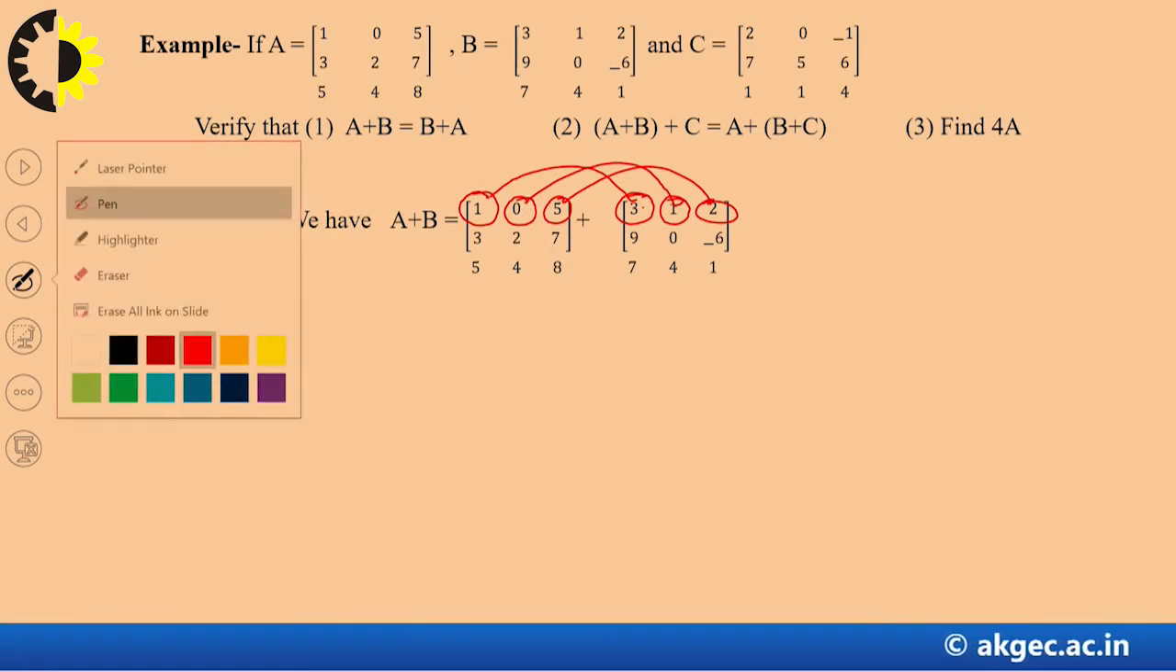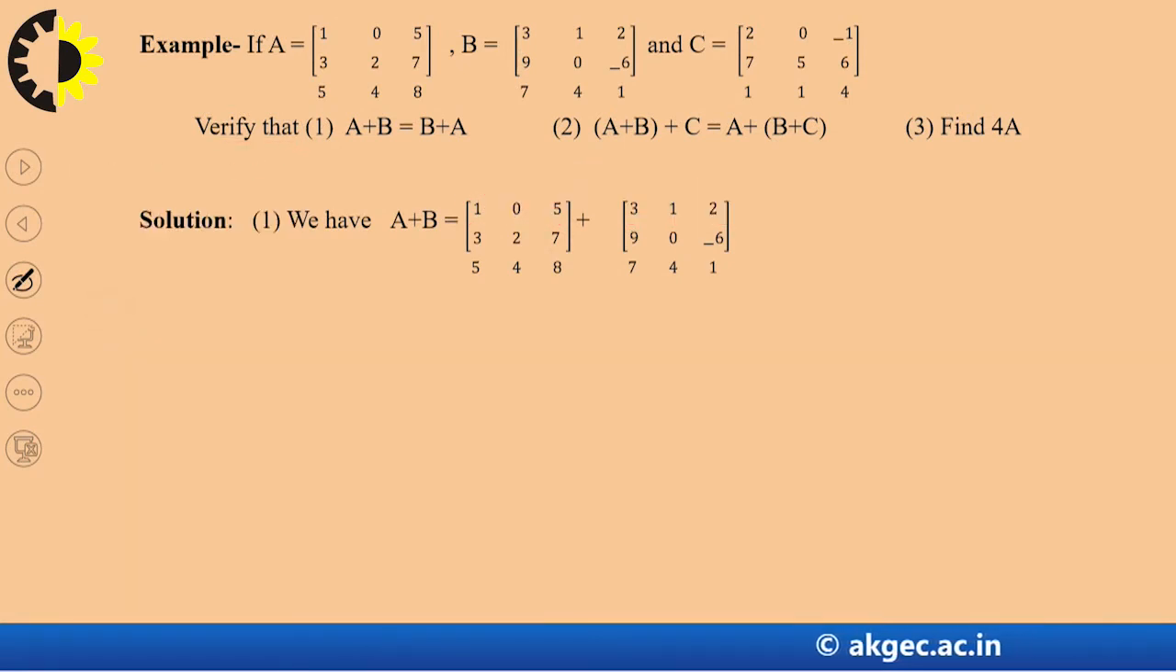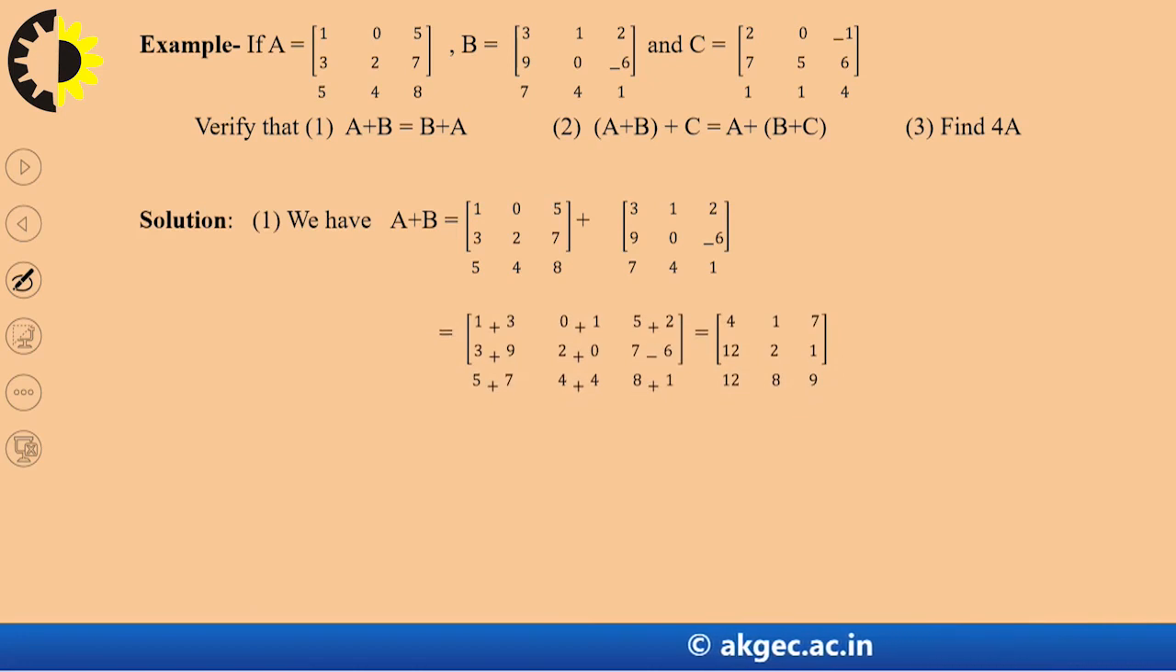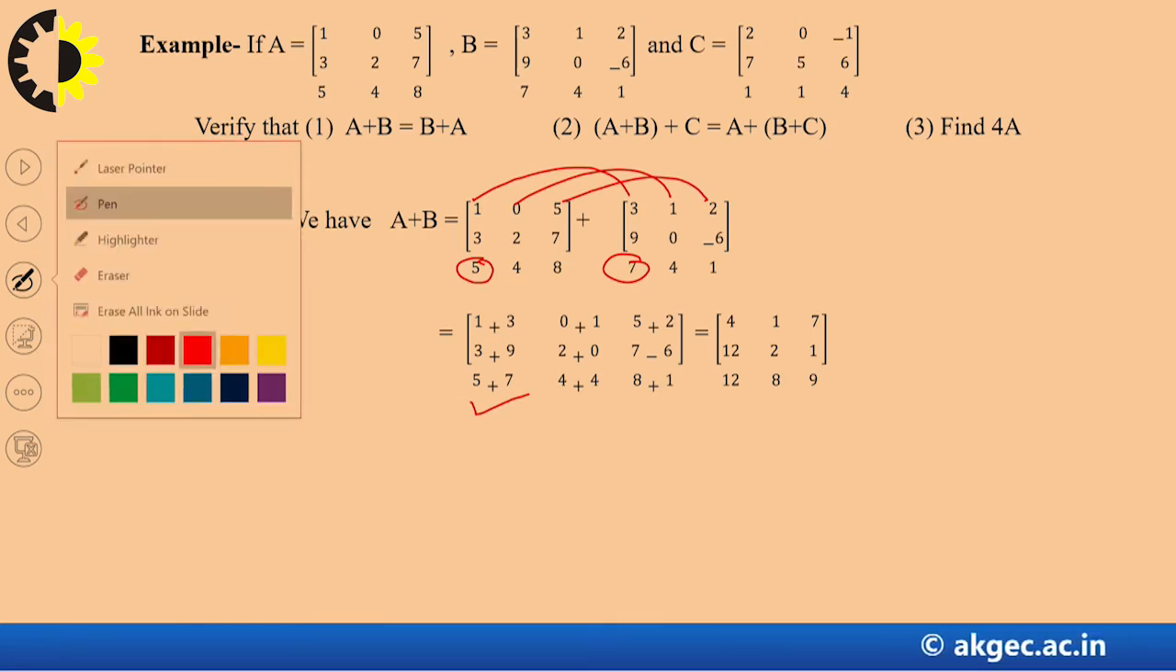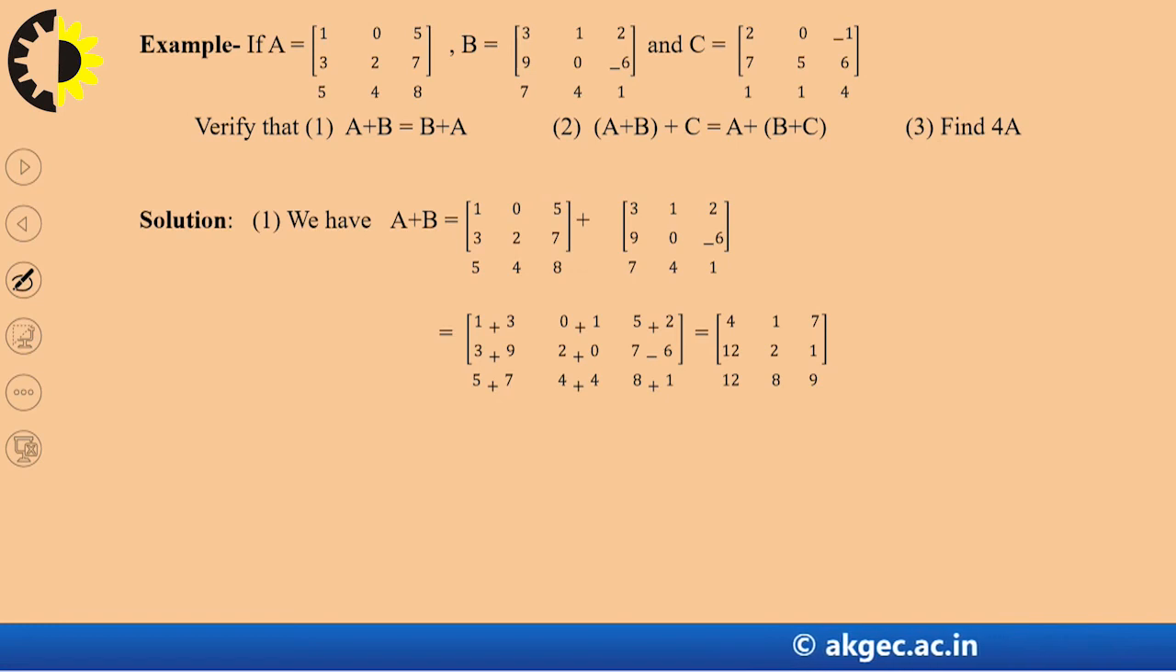This is the way of our addition problem, right? Suppose I write here 1 plus 3, right? I write here 0 plus 1, I write here 5 plus 2. So 4, 1, 7. Similarly, suppose I want to calculate 4 plus 5, so I write here 4 plus 5, right? So in this way we can calculate the sum of two matrices, the addition of two matrices.